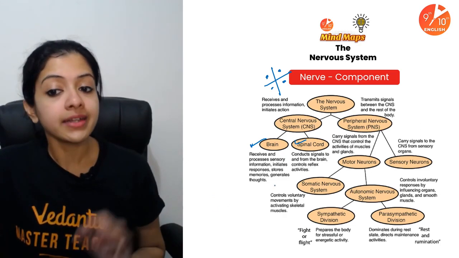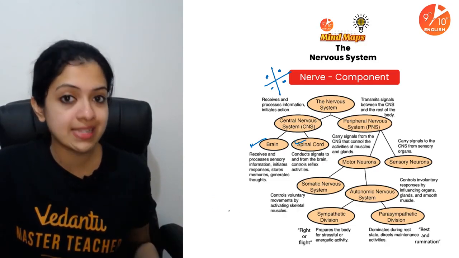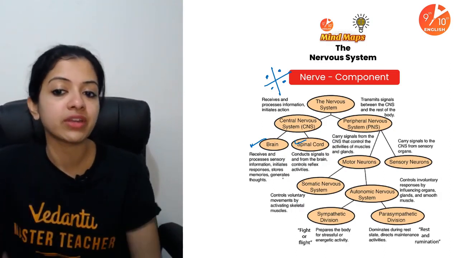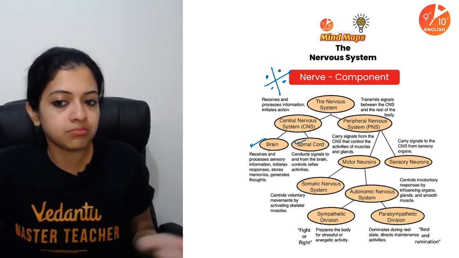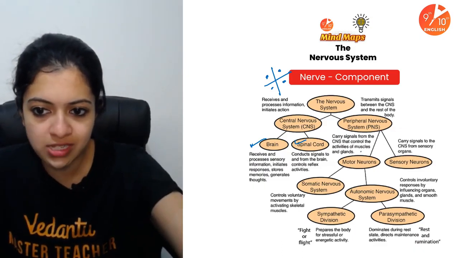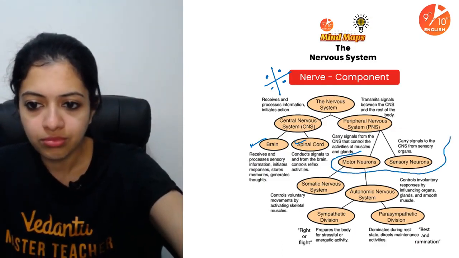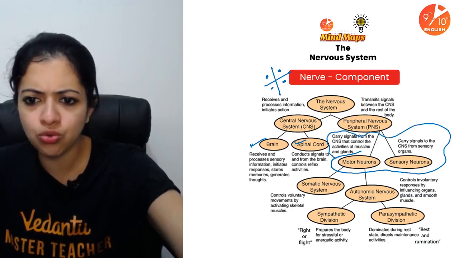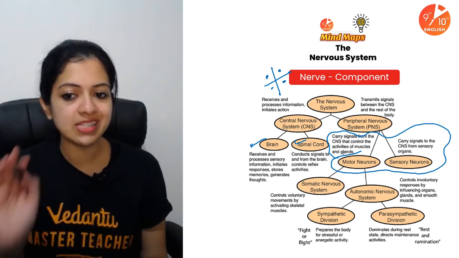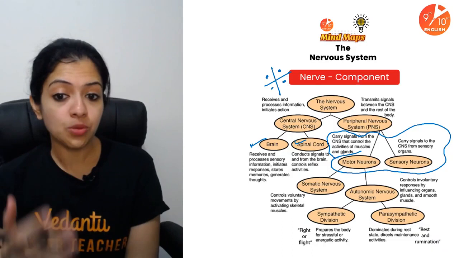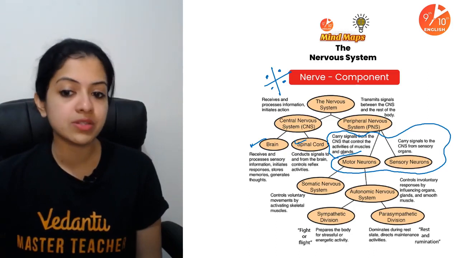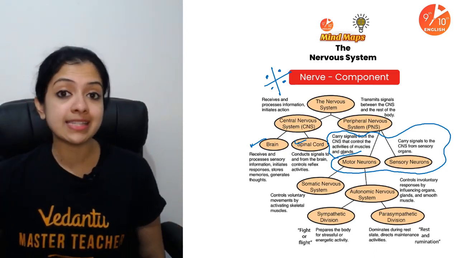All right, and then under motor neurons, you could also mention somatic nervous system and autonomic nervous system, okay? Or rather, you could just put it under peripheral nervous system. Okay, and maybe types of neurons and types of nerves, you could put as a separate category altogether. That's also fine. So I will just mark it this way, right? So that in case you feel this is confusing, you could put it separately. Now, under PNS, it would be somatic nervous system and autonomic nervous system. Somatic controls voluntary movements, and autonomic nervous system would control involuntary responses. So under that further, sympathetic and parasympathetic.